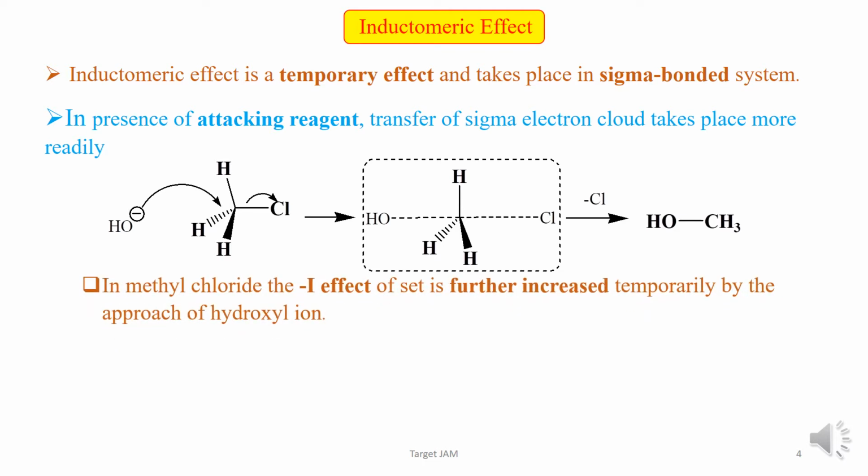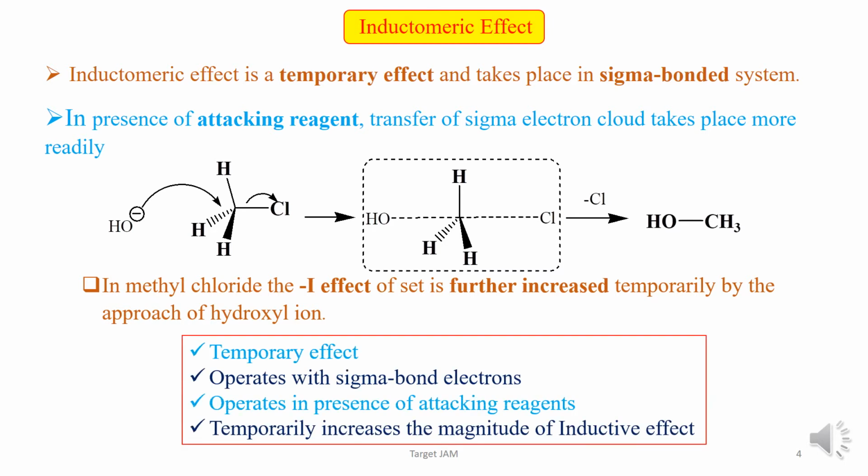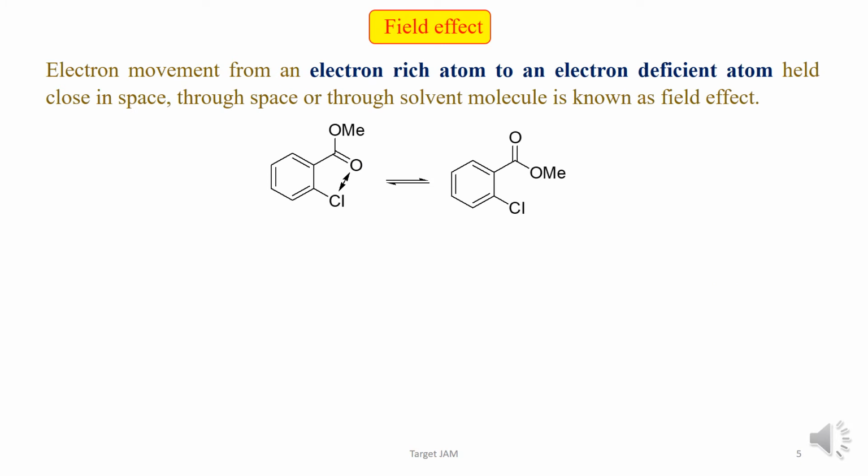That means in methyl chloride, the minus I effect of the chlorine is further increased temporarily by the approach of the hydroxyl ion. And inductomeric effect is a temporary effect, operates with sigma bond electrons and operates in the presence of attacking reagents, and temporarily increases the magnitude of the inductive effect. So the relationship between inductive effect and inductomeric effect is that inductomeric is a temporary effect and it temporarily increases the inductive effect.